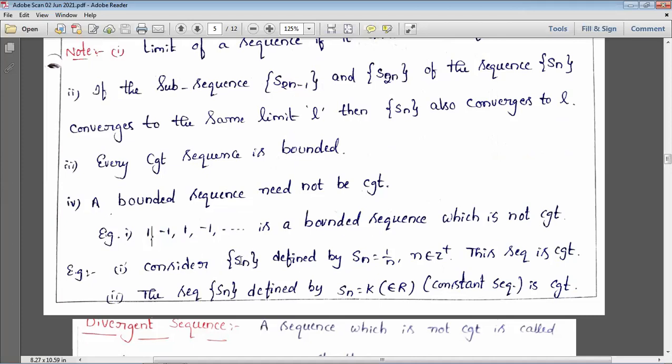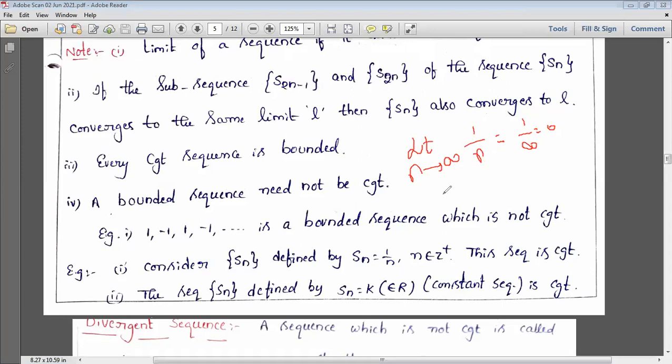Why? Because is there any finite value? No, right? It is continuously coming 1, minus 1, 1, minus 1. There is not a unique limit, so this is not convergent. And next, consider the sequence Sn defined by Sn is equal to 1 by n. This sequence is convergent, right? How can we say that? Take limit n tends to infinity of Sn, where Sn is 1 by n. If you substitute infinity in place of n, what do we get? 1 by infinity, which is 0. So this is convergent.